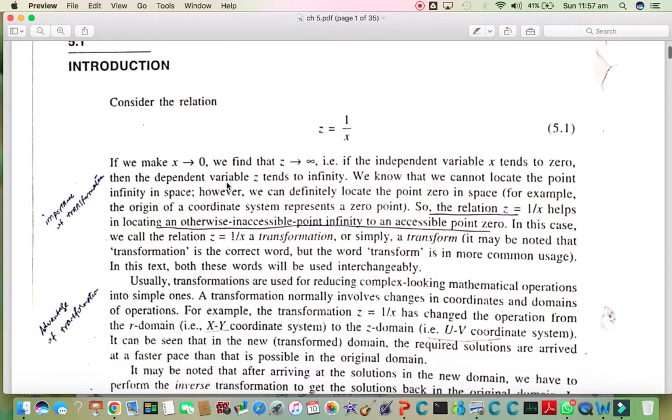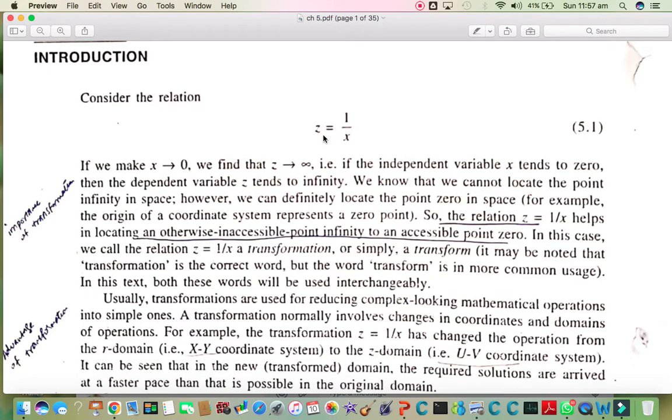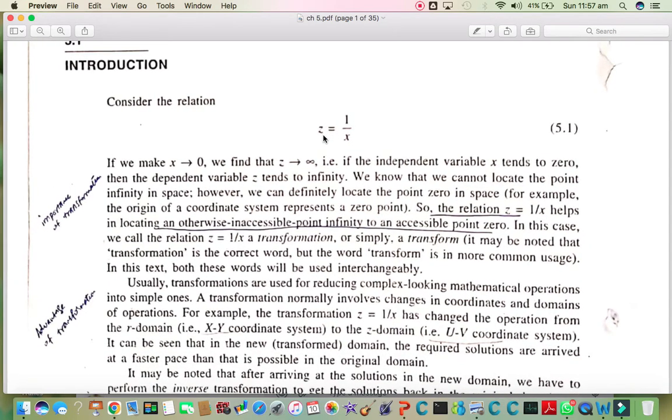In order to understand transformation, look at this relation, which is z is equal to 1 over x. If we put x equal to 0, then z will approach infinity. 0 can be drawn on any coordinate system, while z approaching infinity cannot be drawn on any of the coordinate system. So this is a kind of transformation equation which is transforming the z coordinate into x coordinate,